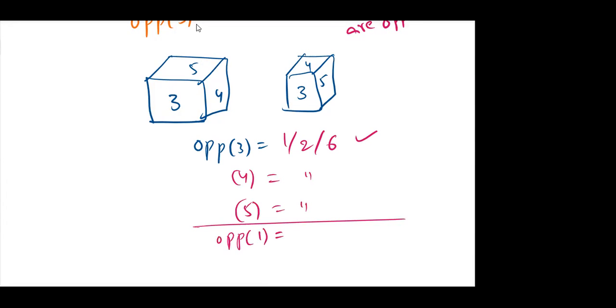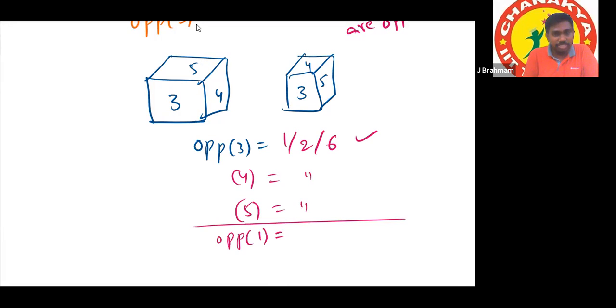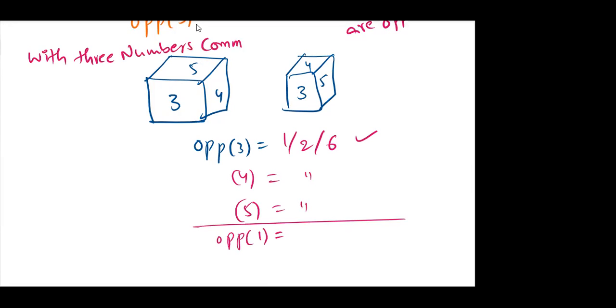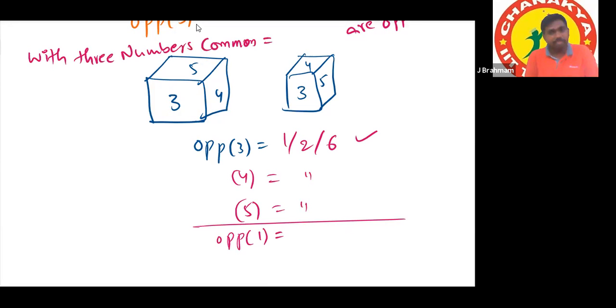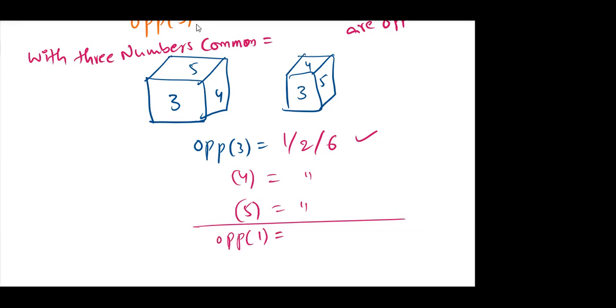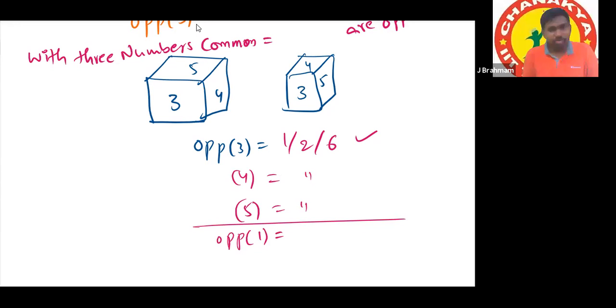So if one dice, two positions are given with 3 numbers common, we can say it's a single position. Yes or no? Yes, sir. Sir, is it the same dice? Yes, same dice only, every time. Sir, if both the positions are of the same dice, then 5 is opposite to 5, according to the diagram. No. I'm saying it is same dice, sir, in different positions.